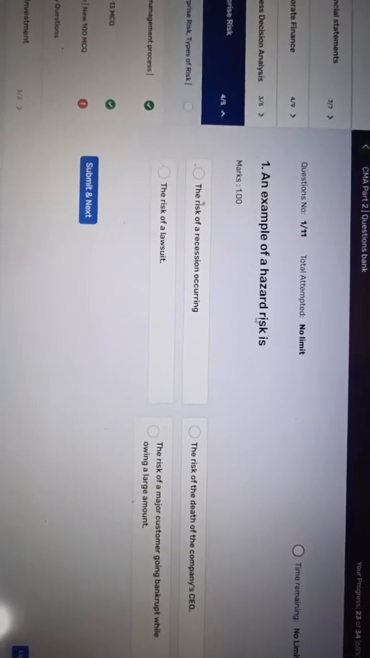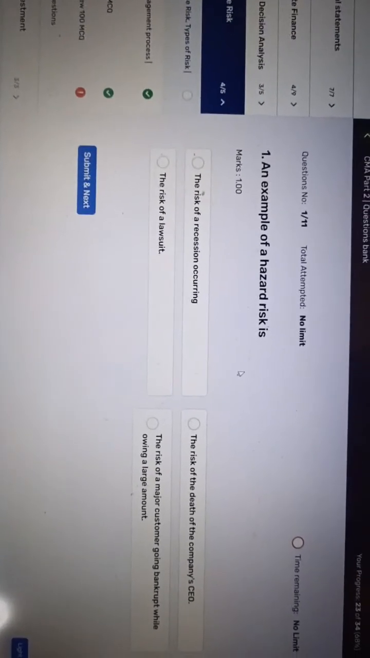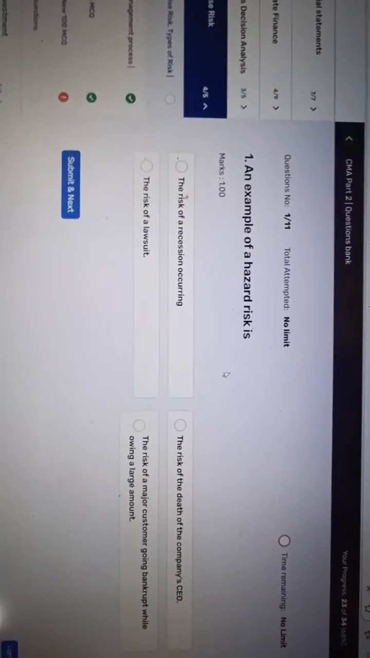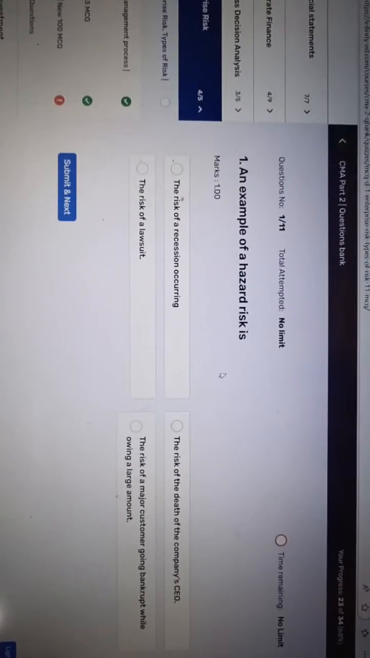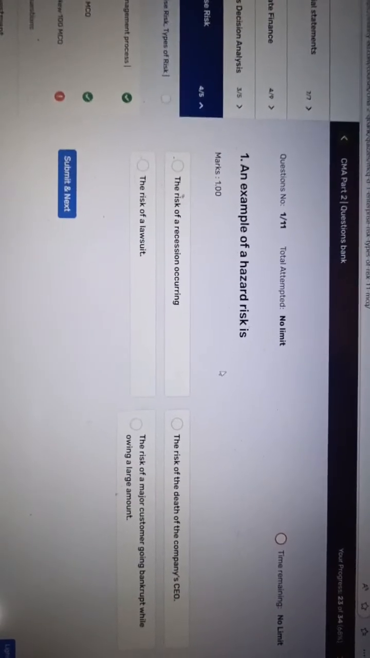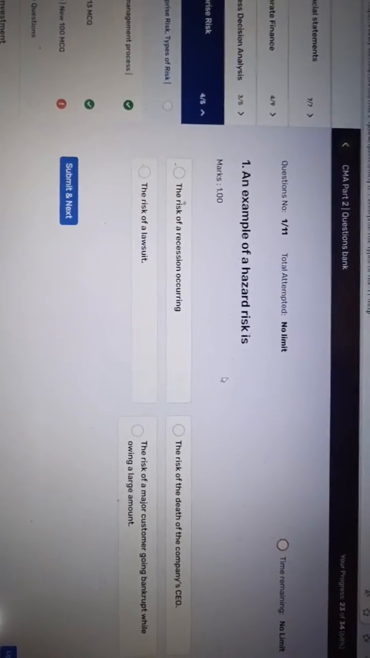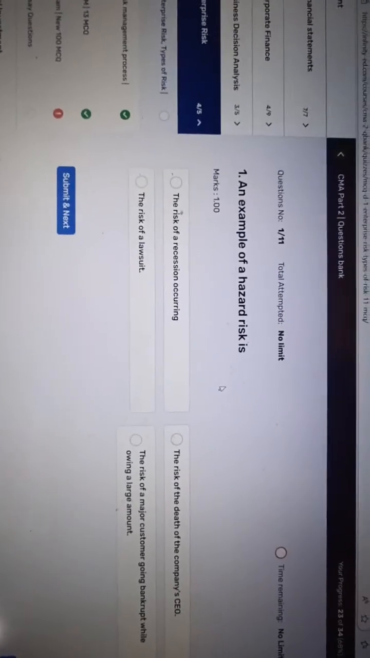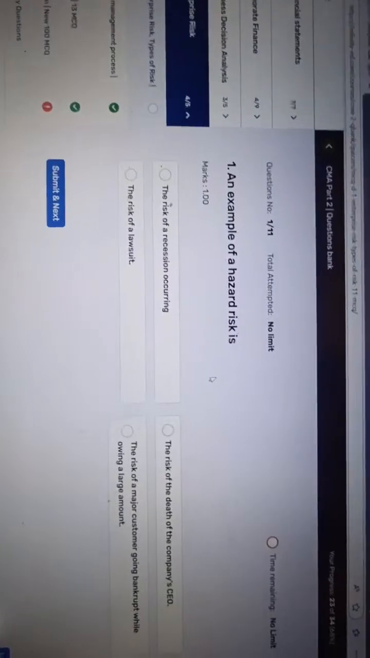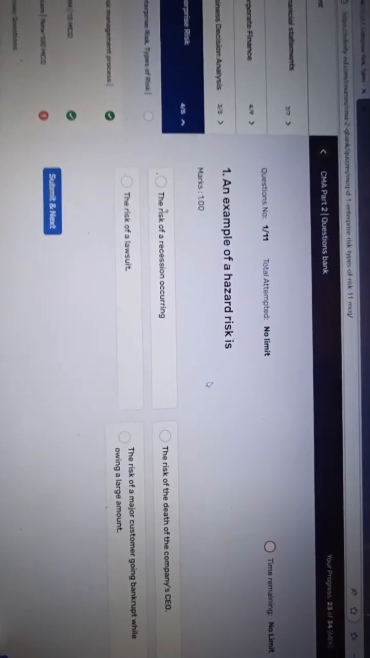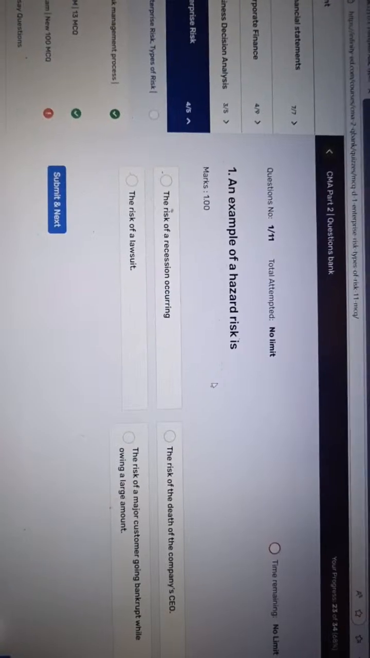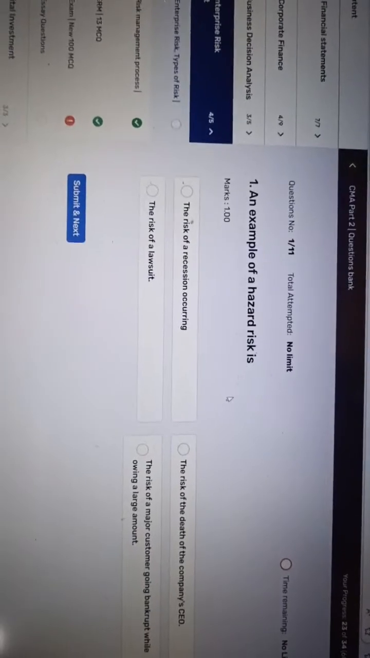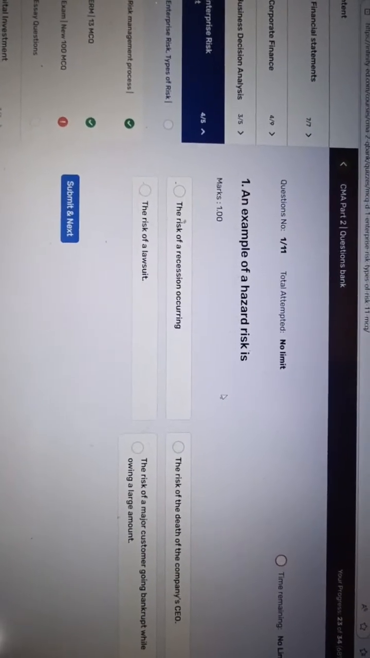An example of hazard risks. What is the hazard risk exactly? Hazard means there is an event which is not a normal situation for the entity. Suppose there is an unusual event to the entity. In that case, the entity has to face lots of challenges, and losses as well.